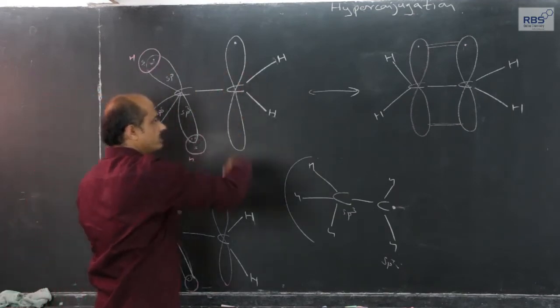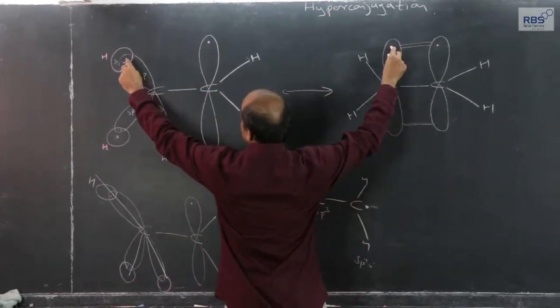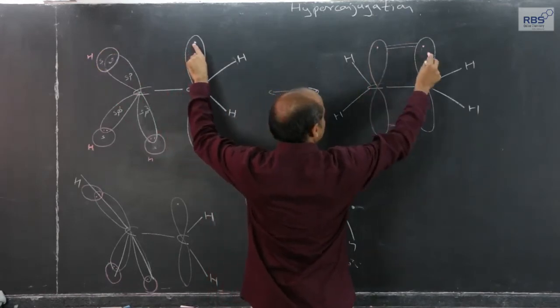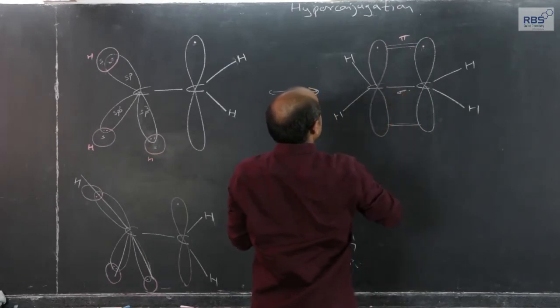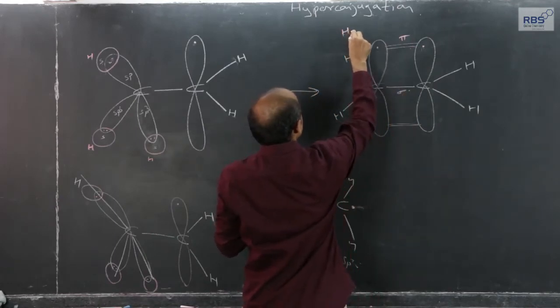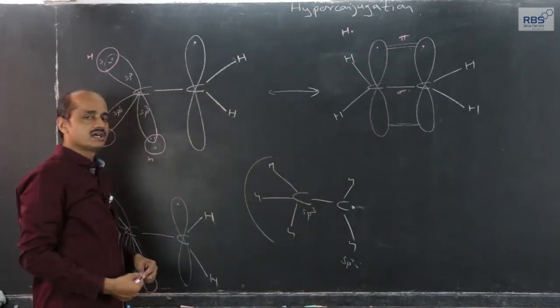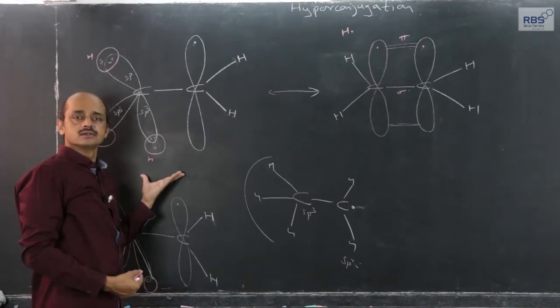The moment that is formed, I have shown it here, the electron of this electron pair and the electron of this orbital form a pi bond. This was earlier a sigma bond. So, hydrogen radical will remain behind. This is what we call as hyperconjugation of ethyl radical.